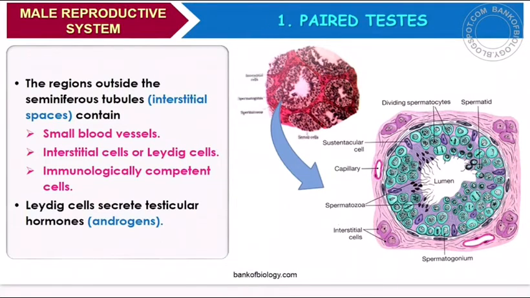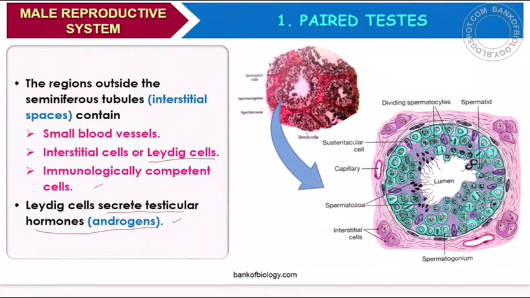The regions outside the seminiferous tubules, that is the interstitial spaces, contain small blood vessels, as you are seeing here, and interstitial cells, which are also called Leydig cells. Immunologically they are competent cells, and Leydig cells are very important because they secrete the androgens, male sex hormones.